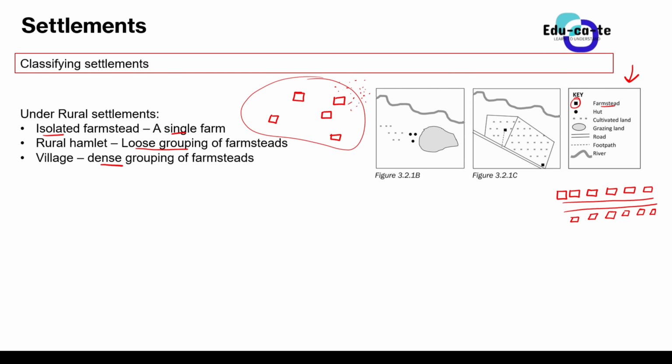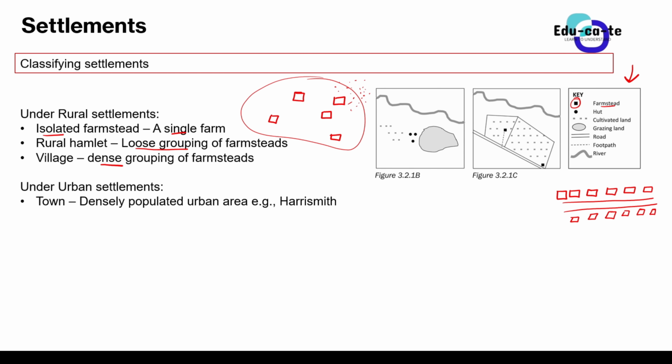And then under the urban settlements, they don't usually give you diagrams to describe urban settlements, but basically we've got a town. The smallest urban settlement is a town. It is just a densely populated urban area, such as Harrismith is a town.